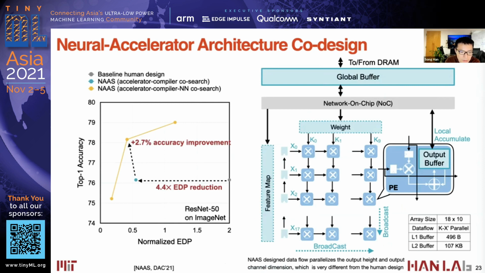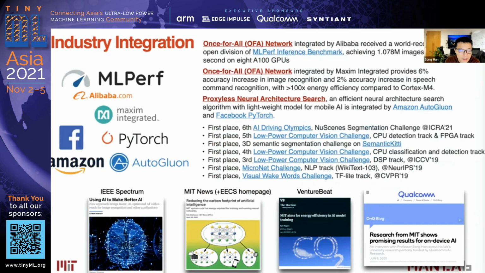Compared with the human design, we can reduce the energy delay product by 4.4x and even improve the accuracy by 2.7%. This line of work on neural architecture search is widely adopted by industry, like Alibaba, Maxim, Amazon AutoGluon, and Facebook PyTorch. It received the championship in multiple low-power computer vision challenges and also the AI Driving Olympics in the nuScenes segmentation challenge.